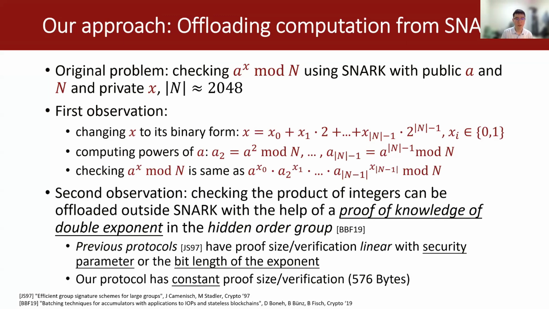Our second observation is that checking the product of integers can be offloaded outside SNARK with the help of proof of knowledge of double exponent in the hidden order group. And previous protocols have proof size and verification linear with the security parameter, or the bit length of the exponent. And our protocol has constant proof size and verification.